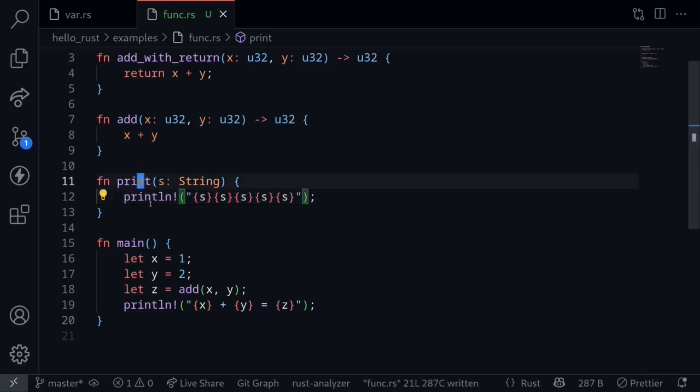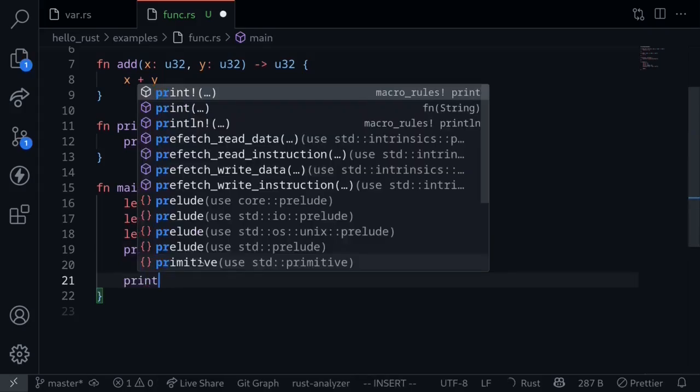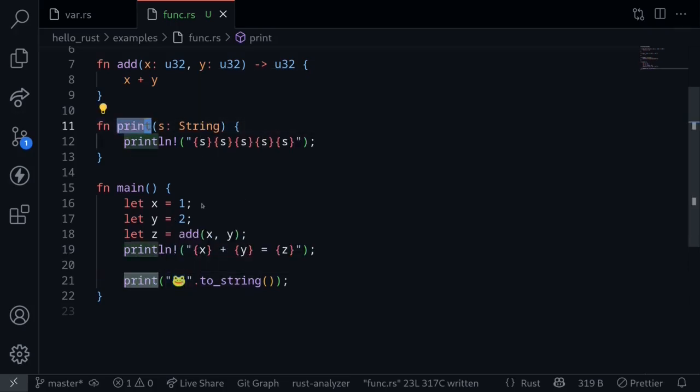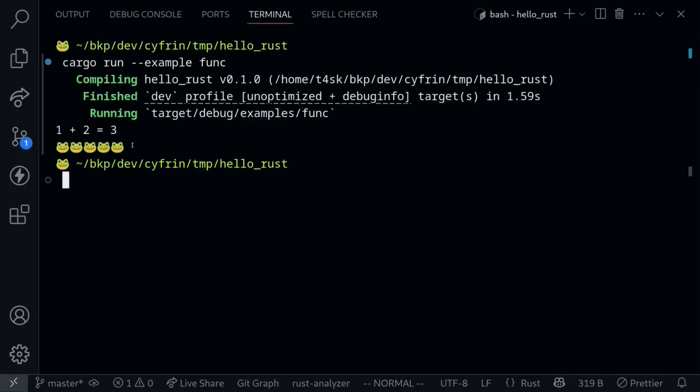Let's call this function inside the main function. Print, and then here we'll need to pass in a string. For this example, I'll pass in a frog emoji. And then we need to convert this into a string by typing toString. The reason why we need to convert this into a string, I'll explain in another video. For now, all you need to know is that we converted an emoji into a string and then we call the function print, which will print this frog emoji 5 times. Let's actually execute this code. Run the code, and then we can see 5 frogs printed out into the console.